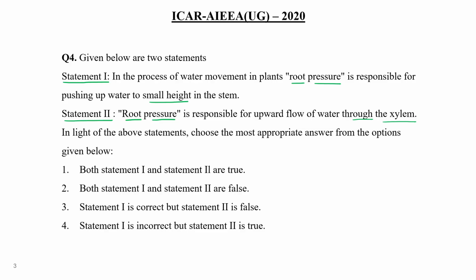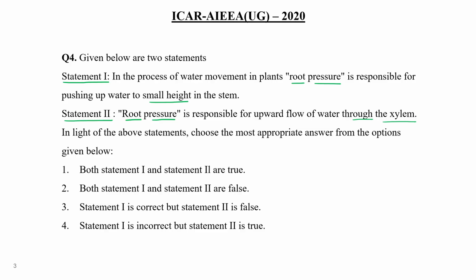Movement of water occurs through root pressure also, and root pressure works only for small heights, right? If the plant is tall, like a tree, then mass flow movement of water and minerals occurs, and that mass flow occurs only through the xylem.